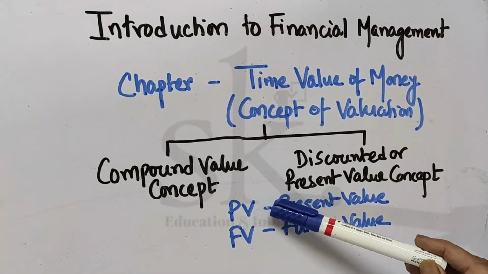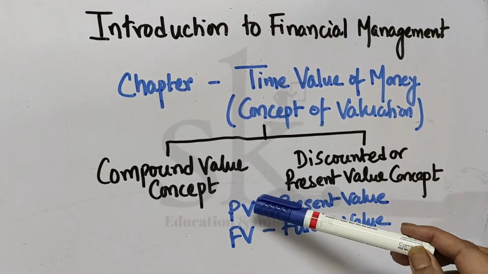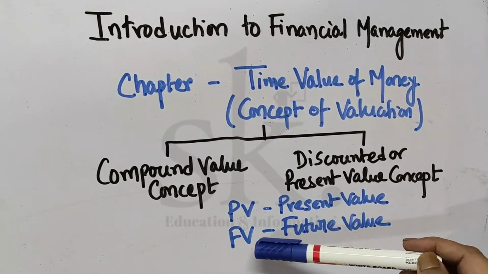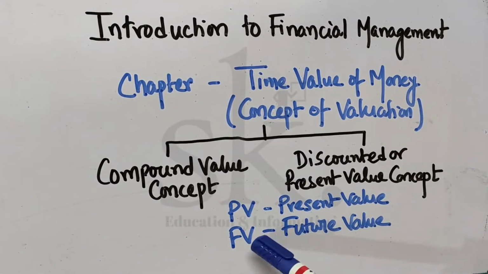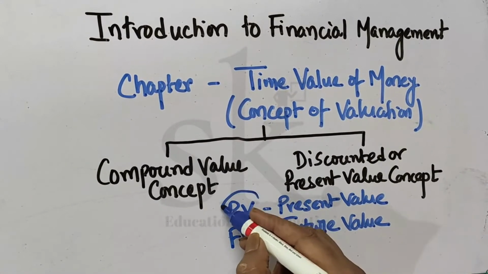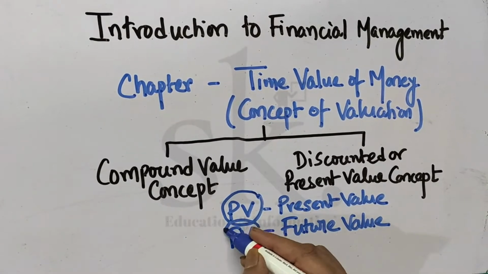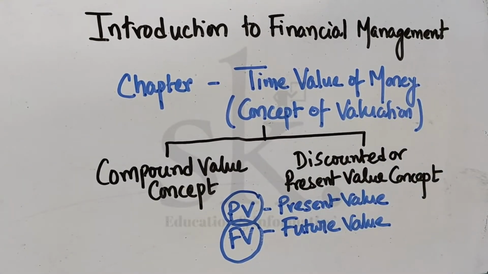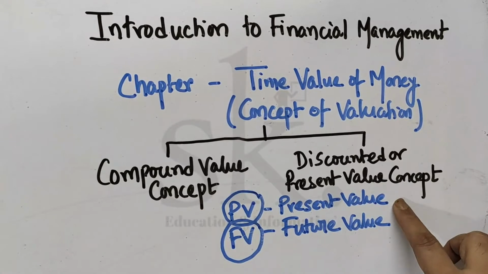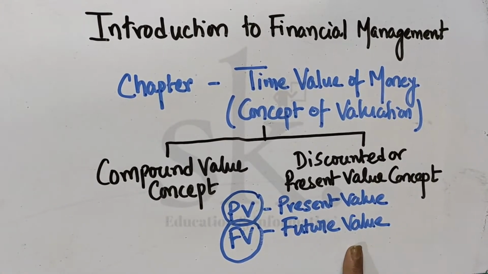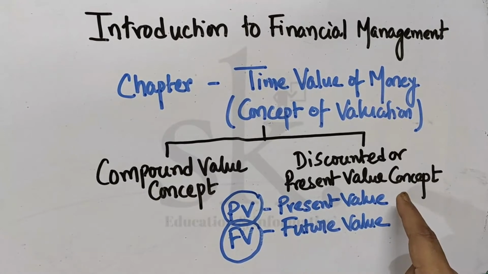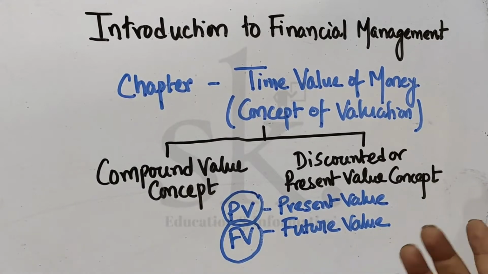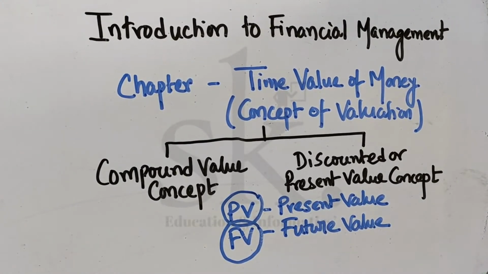Present value is basically the principal in mathematics. If you do mathematics like compound interest, simple interest, PV refers to the present value, and FV refers to the future value, which in mathematics we term as an amount. So in financial management, we use the term PV with reference to present value and FV with reference to future value. Present value is the current principal which we are investing, and future value refers to the value which we are going to receive in future. These are the two most important terms which we are going to use.